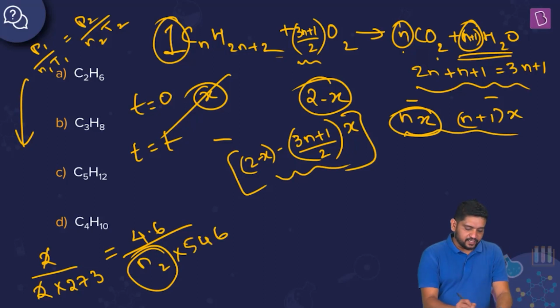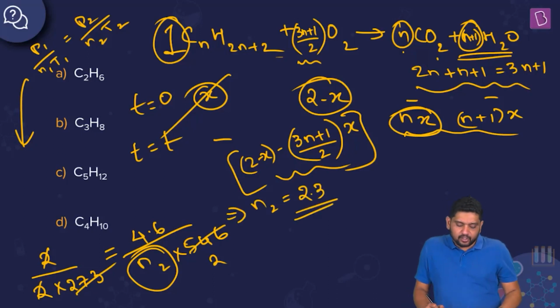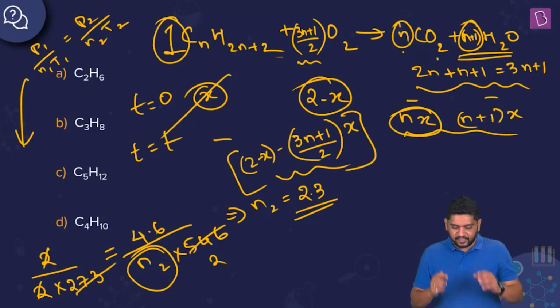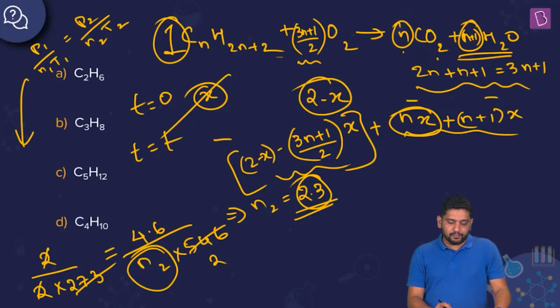So this is pretty easy. What we can see here is that n2 is equal to 4.6 by 2, which is 2.3. Right, so I finally have 2.3 moles in this particular gaseous system. So from here I need to find the value of n basically, right? So what I can write is that the sum of these final number of moles, all of these combined, should be equal to 2.3, right? Maybe from there I should be getting some relationship for n. Do I get something about x? Maybe, let's see.